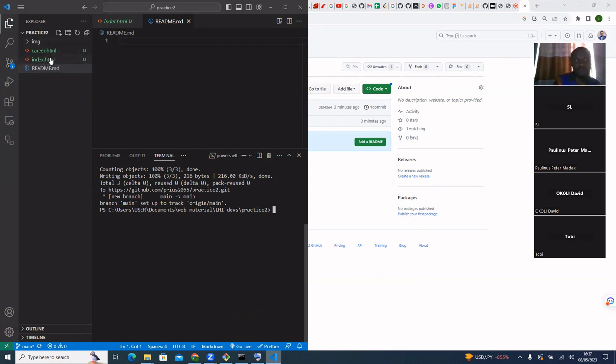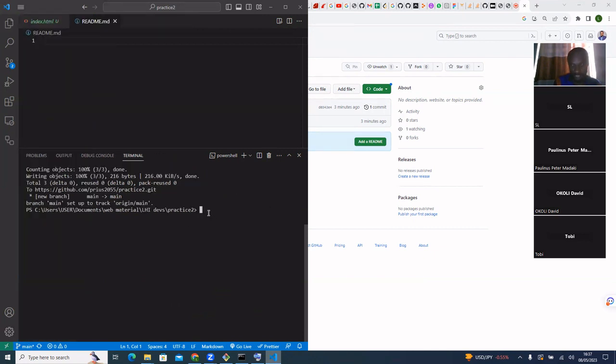It means that I have not added them to this file. I only staged the README file. I did not stage the other files. So this is why they were not pushed. When I did git add, I specified the file I want you to stage. I only staged the README file, I did not stage the others. That was why these other ones were not pushed.